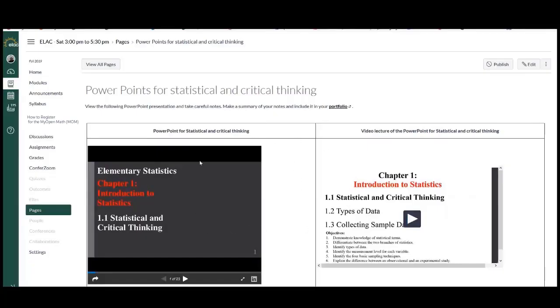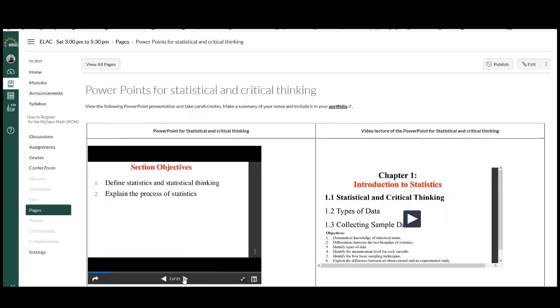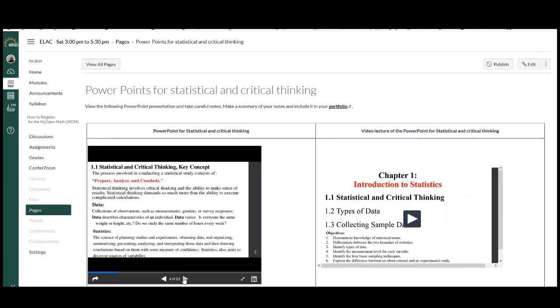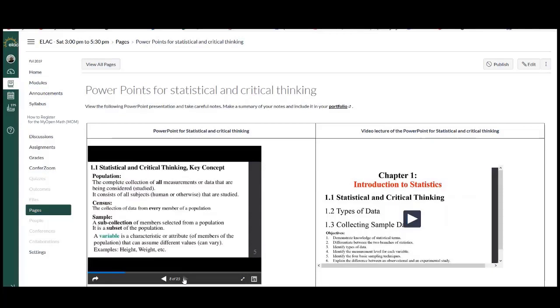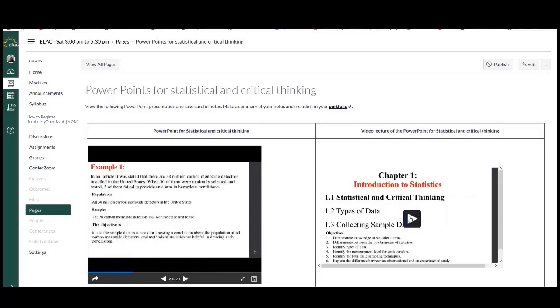And this is where we start viewing the PowerPoint presentations. As you can see in the left section, you can click to change the pages of the PowerPoint, and you can click on the video lecture here for this PowerPoint presentation.